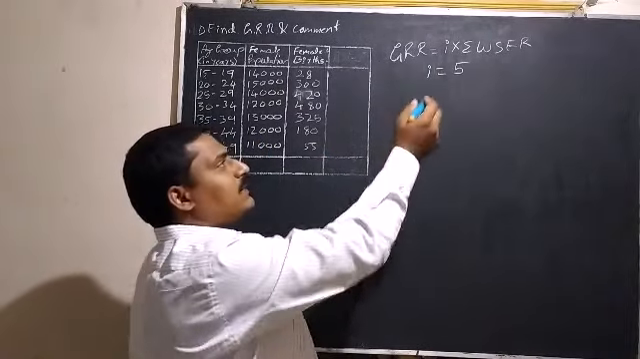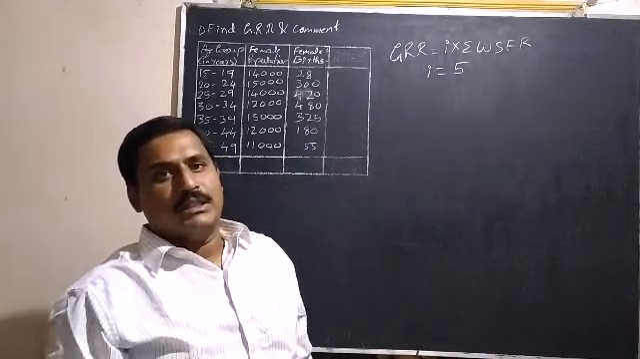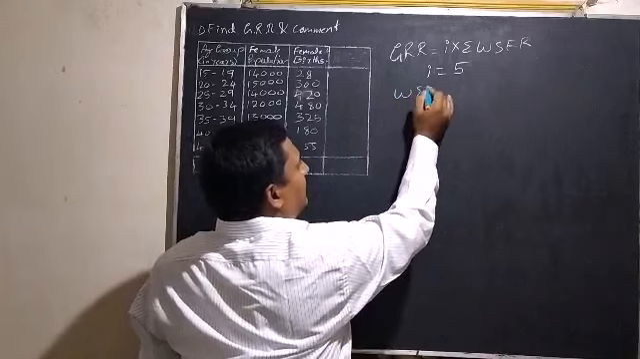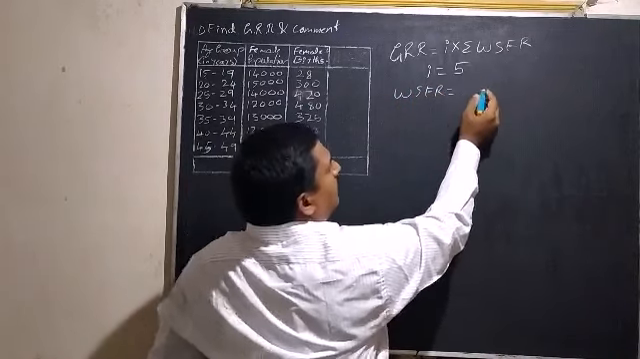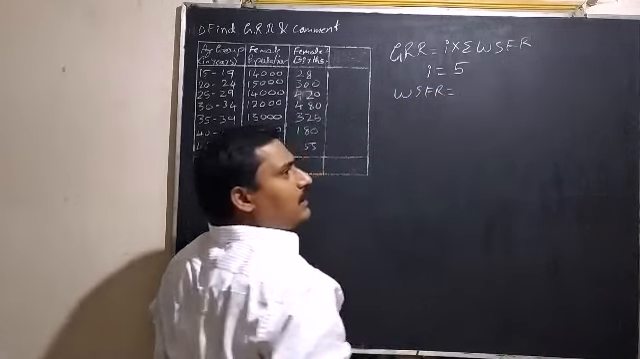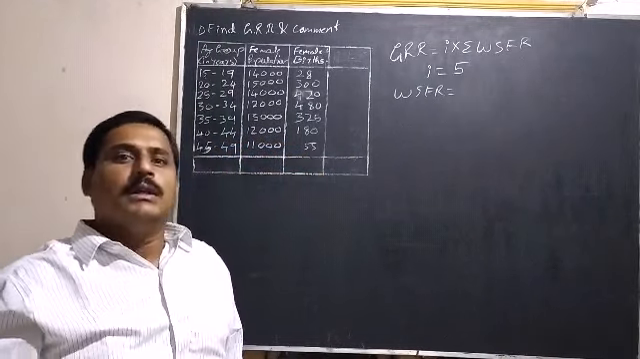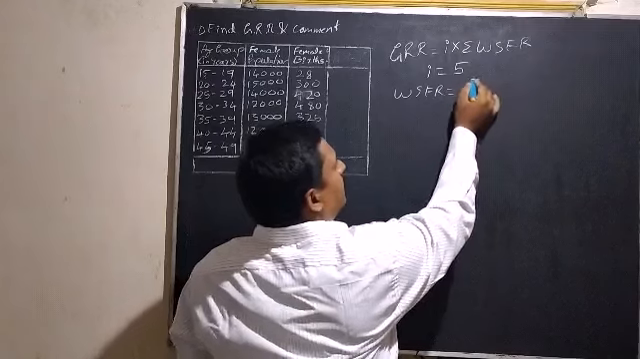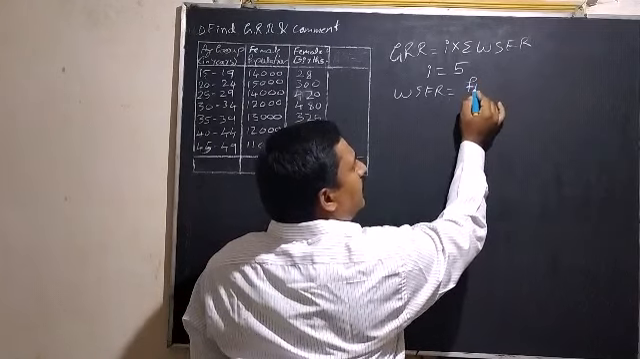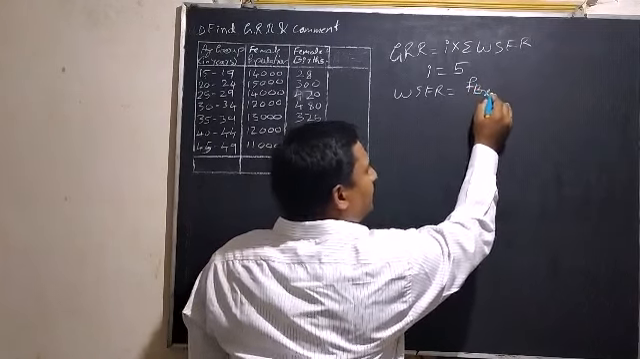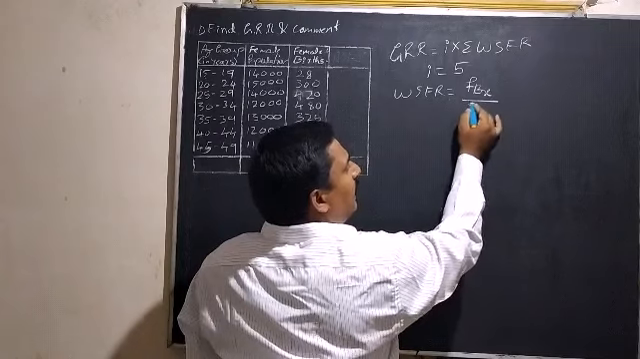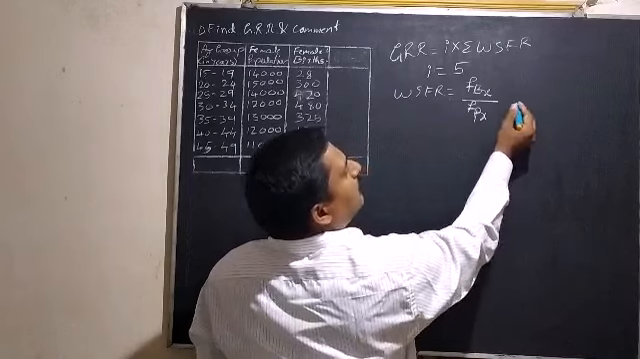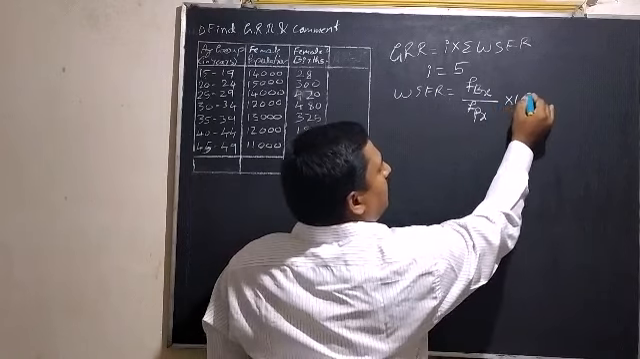WSFR means woman specific fertility rate, and the formula for WSFR is WSFR is equal to number of female births in a particular age group in a year, that is written in short, female births of age group X divided by female population of that specific age group X into 1000.